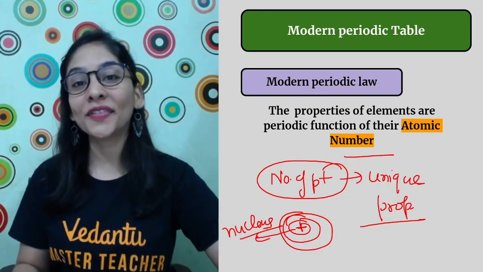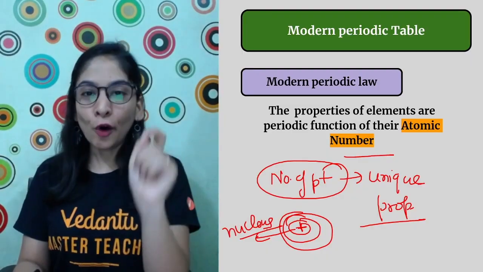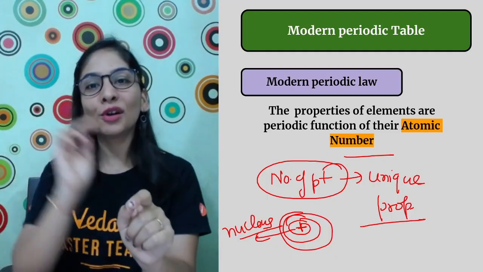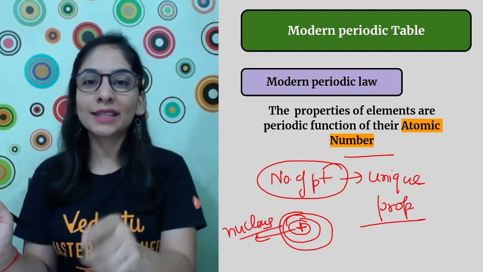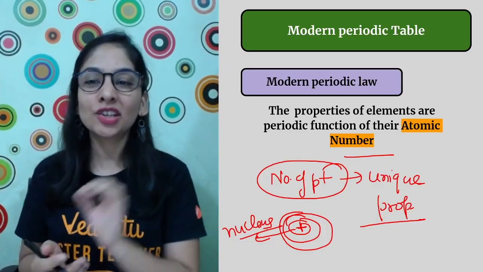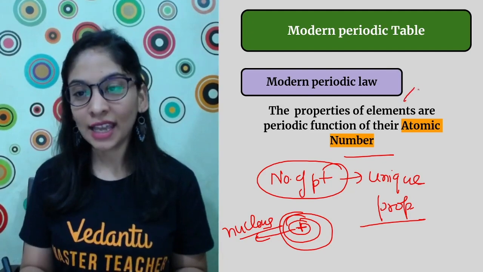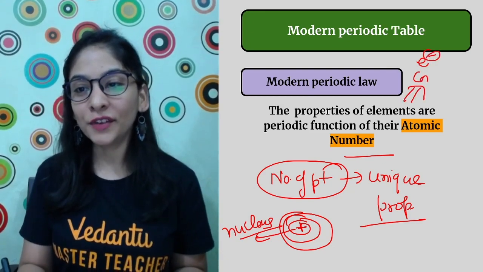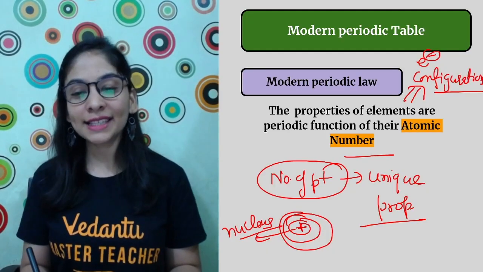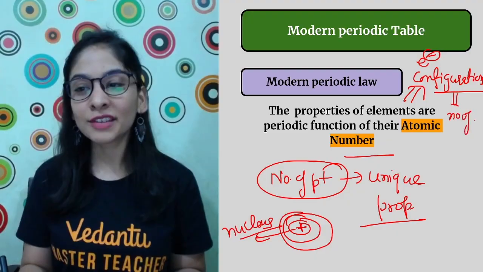So he is the one who got that major breakthrough that the elements follow the order of increasing atomic number, and when you arrange them in the order of increasing atomic number, you will see a repetition in properties, and that property repetition is basically due to following the same kind of electronic configuration. Because see how beautifully he thought of all the things. If I got to know my number of protons, the number of electrons is also similar to that.